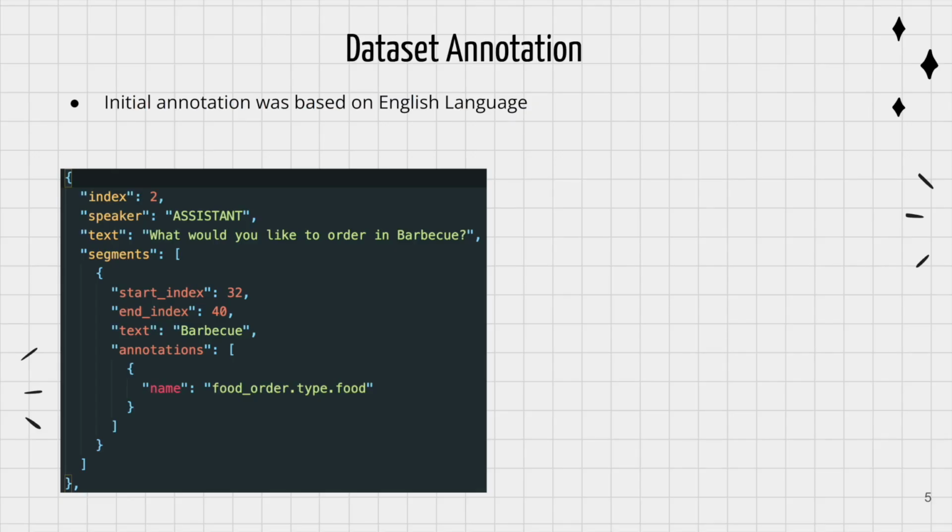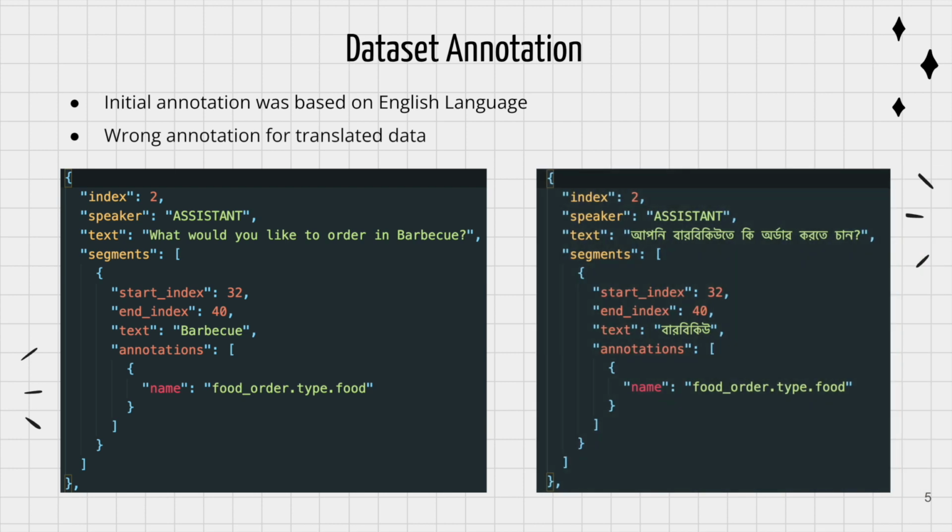Assalamu alaikum. I'm Rashik Ishmam. Today I will discuss the annotations of our dataset. The initial annotations of our dataset were created for the English language, but when we translated our dataset to Bengali, it didn't work. If we look at the sentence where the word barbecue has the starting index of 32 and the end index of 40, in the Bengali language the index number didn't change.